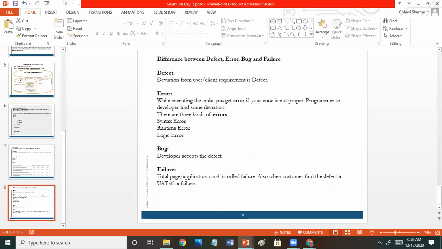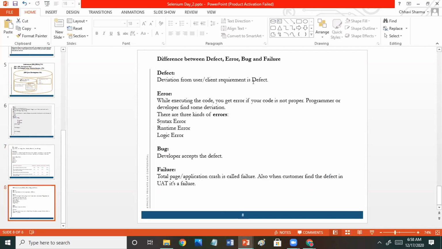Next is, what is the difference between defect, error, bug, and failure? Defect is a deviation from the requirement.